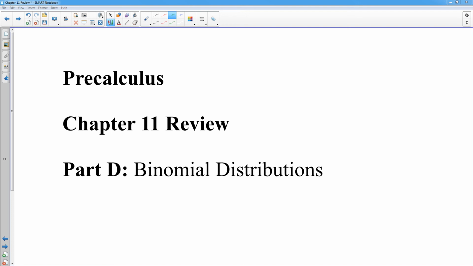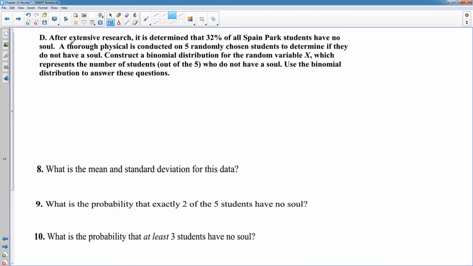Alright, here we are looking at binomial distributions, and this one is a close second to probability distributions as far as the weirdness of the stuff you have to punch into your calculator. This one is the TI-89 version, so I'll work this out again with the TI-84, showing you how to do that. So the TI-89, doing this one, okay, after extensive research, it is determined that 32% of all Spain Park